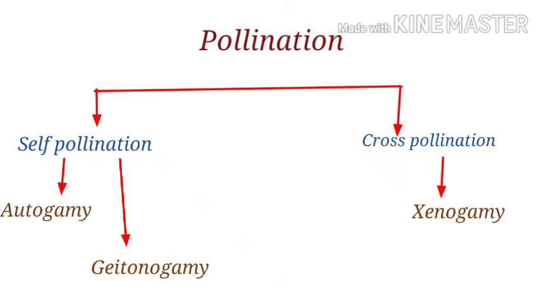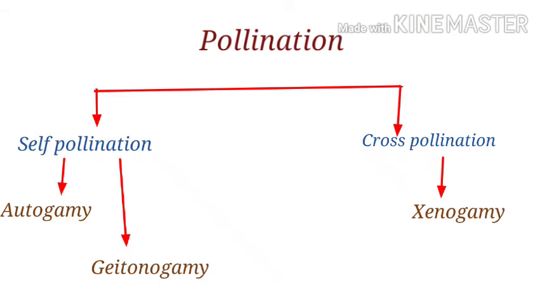So what is self-pollination? Transfer of pollen grain to the stigma of the same flower or between two flowers of the same plant we term as self-pollination. Transfer of pollen grain from one flower of a plant to the stigma of another flower of another plant is termed as cross-pollination.